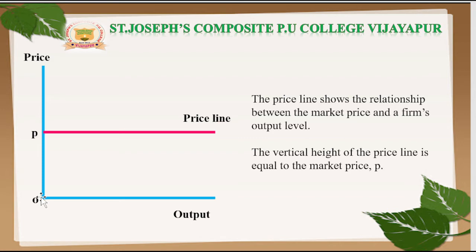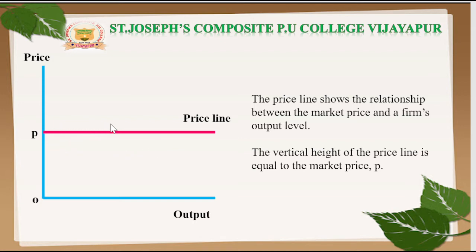And on the x-axis we denote output, the level of output. Since the market price is fixed at P, we obtain a horizontal straight line.